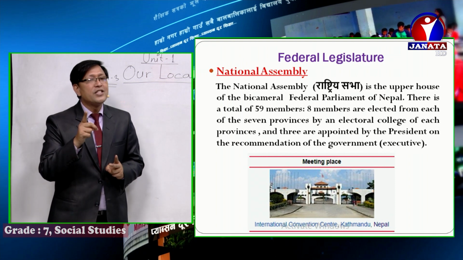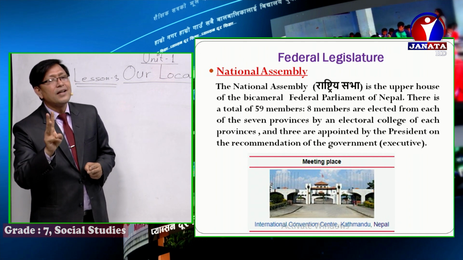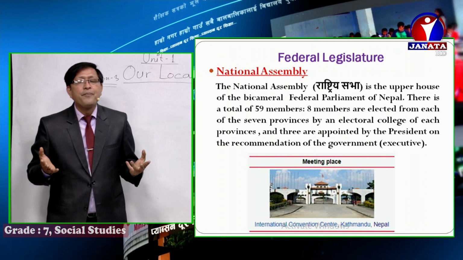So 7 provinces, 8 sevens are 56 members. Now 3 are appointed by the president on the recommendation of the executive.